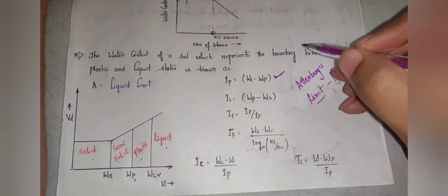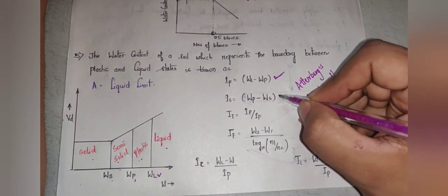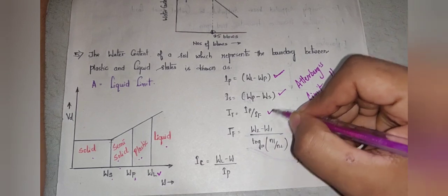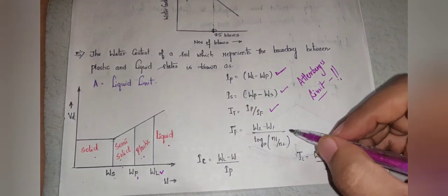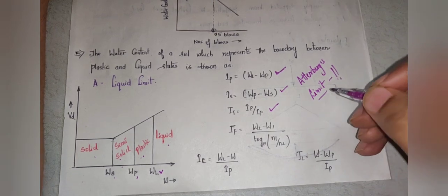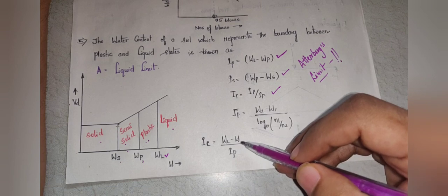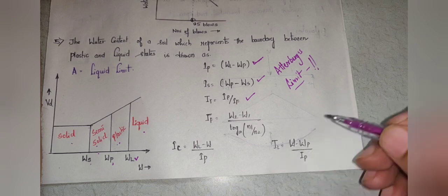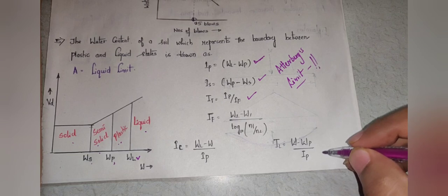This is plasticity index, which is WL minus WP, liquid limit minus plastic limit. This is shrinkage index, which is plastic limit minus shrinkage limit. This is toughness index, which is plastic limit divided by flow curve. IF is nothing but the flow curve, given by W2 minus W1 divided by log10 of N1 by N2. Then this is consistency index, given by liquid limit minus natural water content divided by plasticity index. And this is liquidity index, given by natural water content minus plastic limit divided by plasticity index.